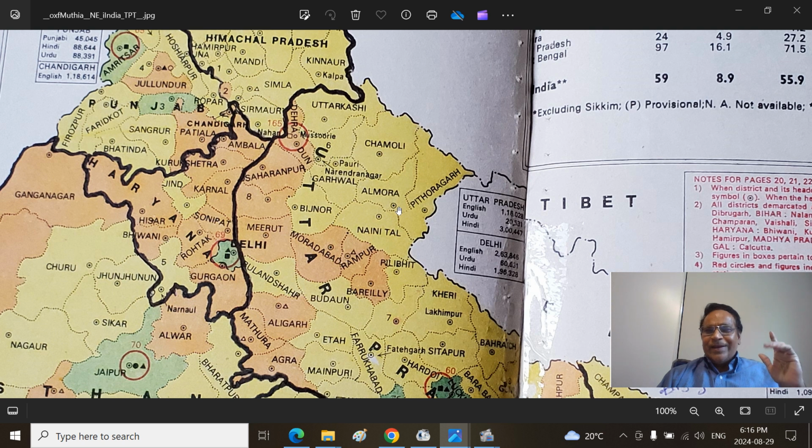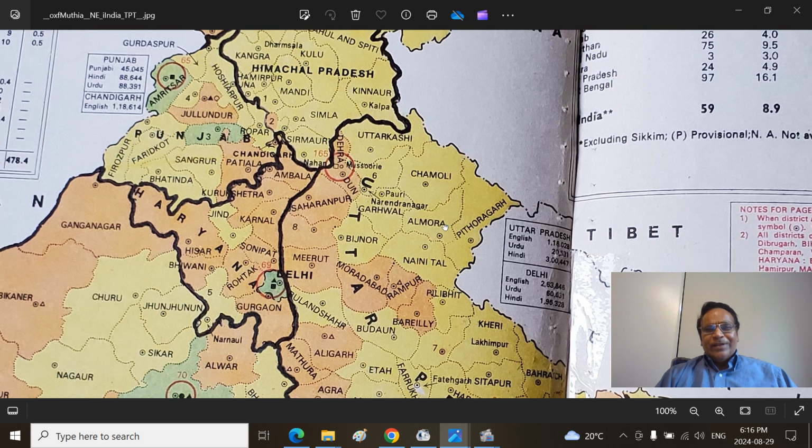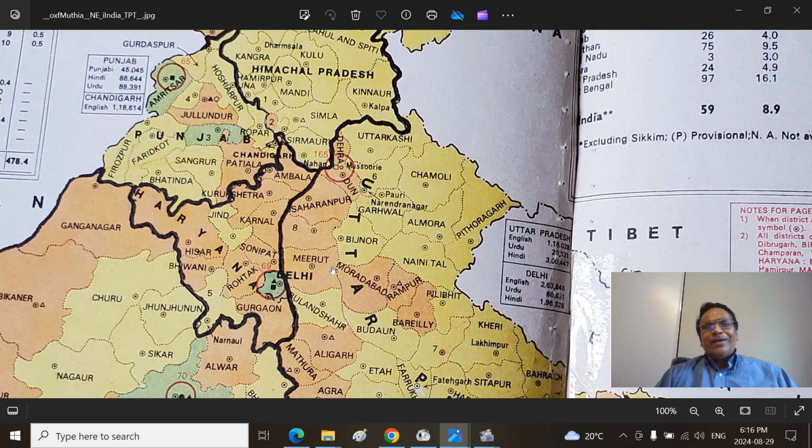Later they formed Nainital district, which was the headquarters of the British for most of the time. Then the Pithoragarh district was formed from Almora, and now one more district, Bageshwar. To the west there is the other British district called Garhwal district, essentially Pauri Garhwal, with Srinagar as headquarters. This Srinagar is different from Srinagar in the Jammu and Kashmir region. It is essentially Pauri district and Chamoli district.